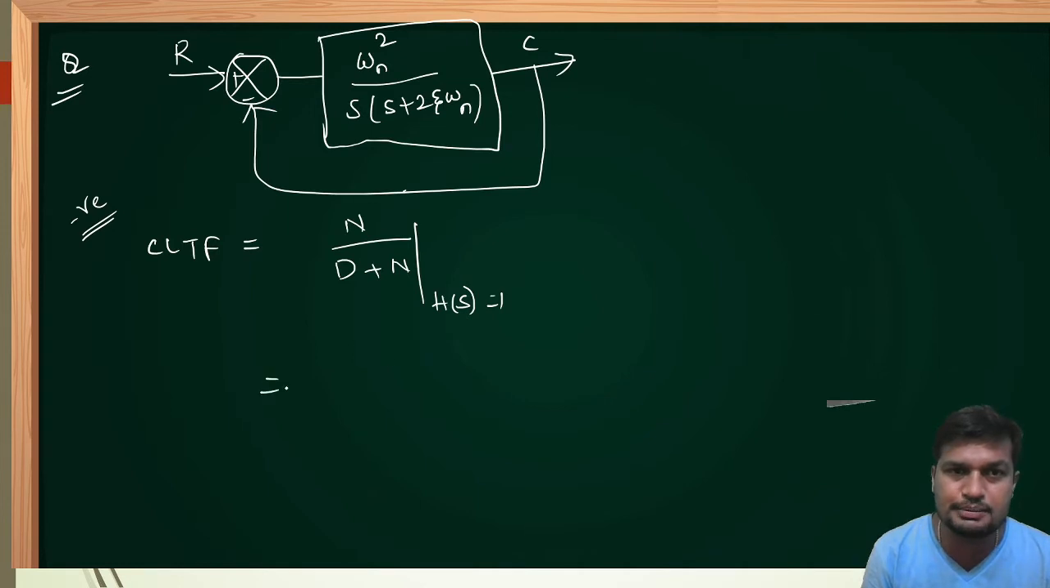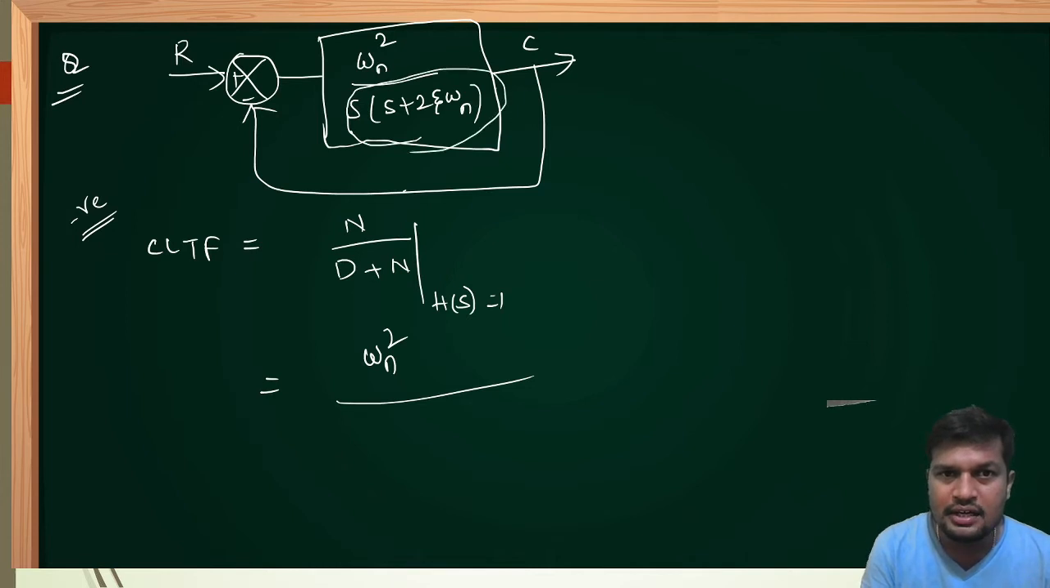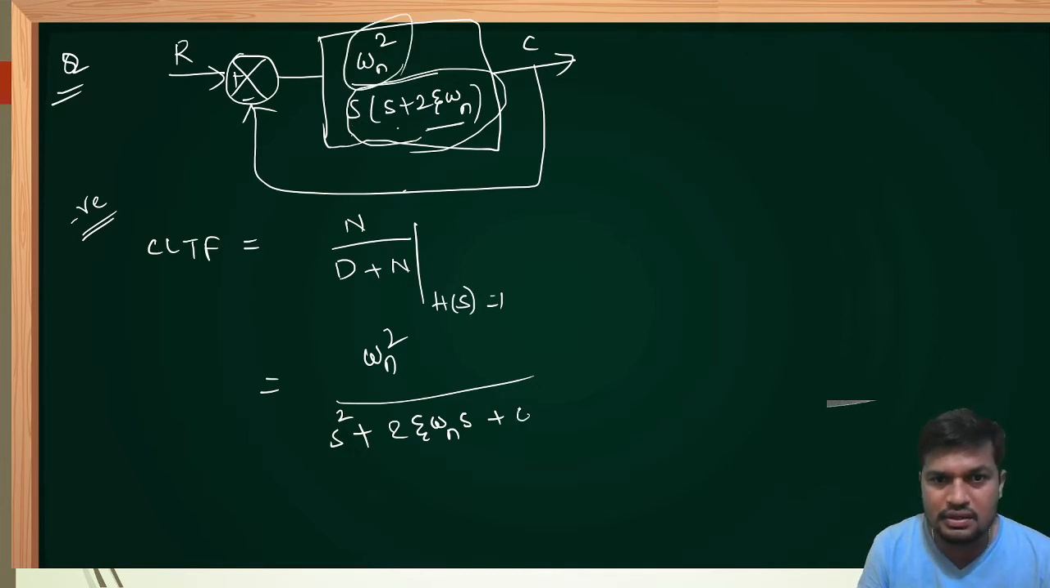Now numerator expression is omega n square. Denominator expression is, directly I am simplifying and writing here, s into s will be s square plus 2 zeta omega n multiplied by s will be 2 zeta omega n s plus numerator. What is numerator expression? Omega n square. This will be the closed loop transfer function.